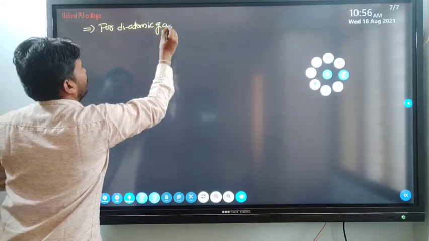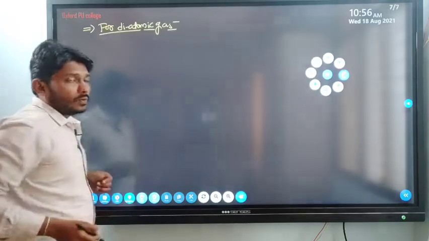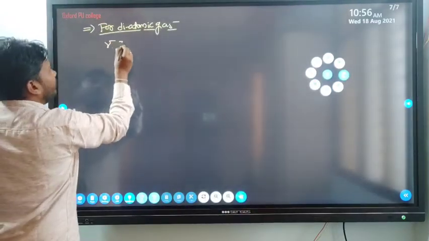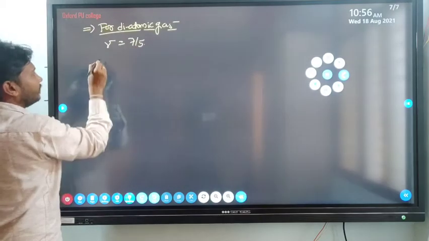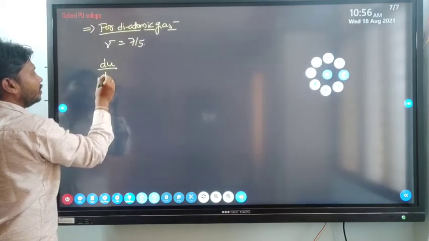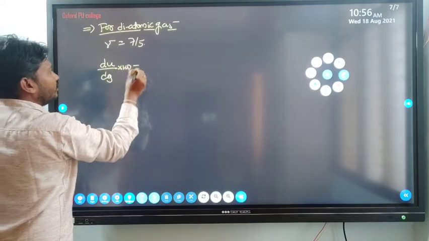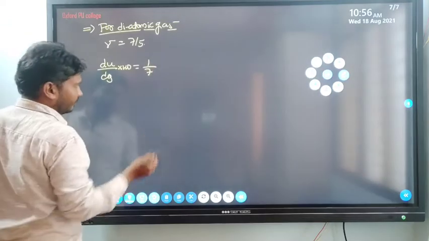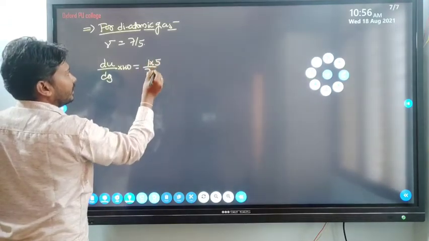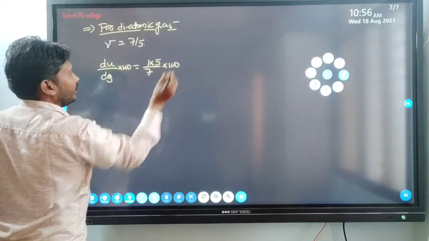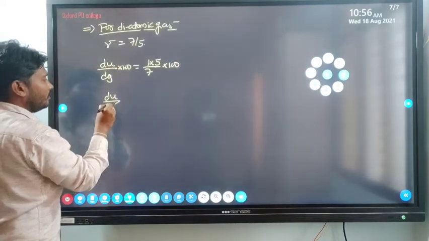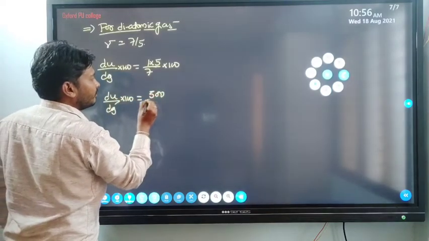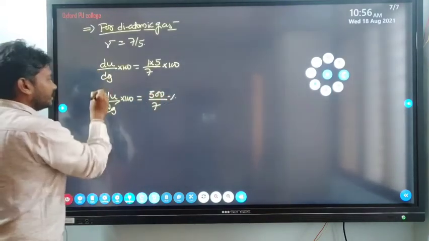For diatomic gas, what's the gamma value? For diatomic gas, the gamma value is 7 by 5. Let me write dU by dQ into 100, which is equal to 1 divided by 7 by 5, so this 5 I can consider into 100, right? dU by dQ into 100 is nothing but 500 by 7%.